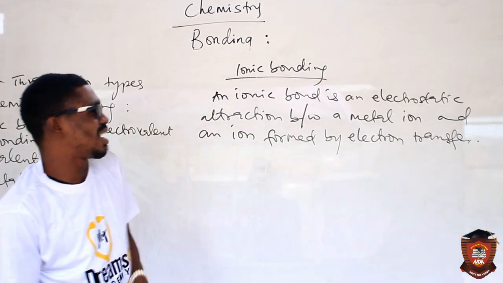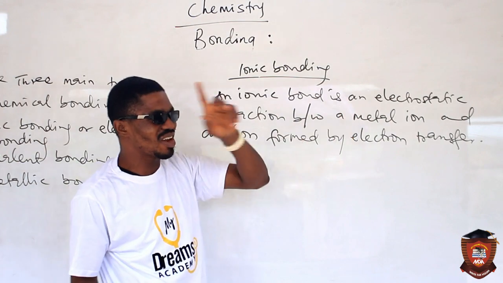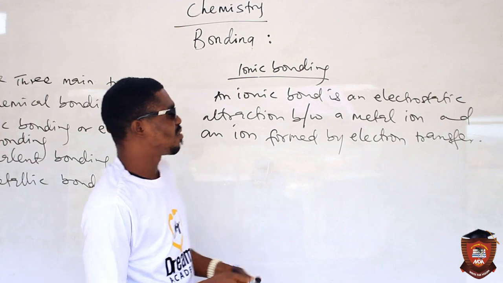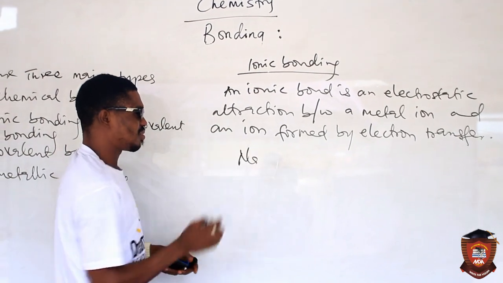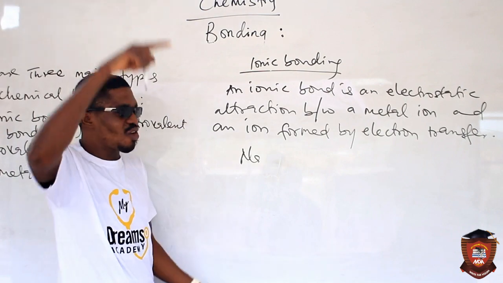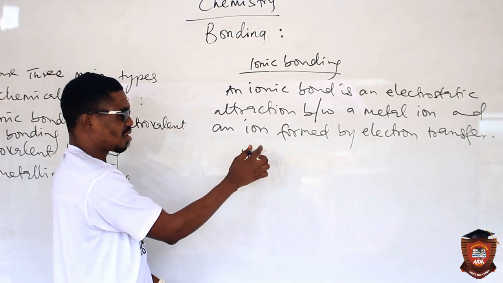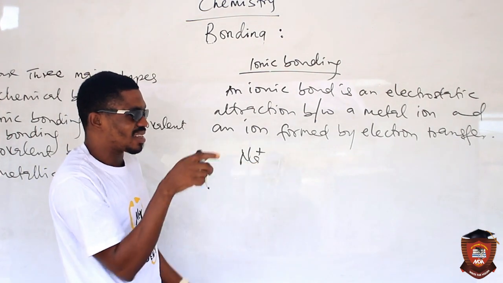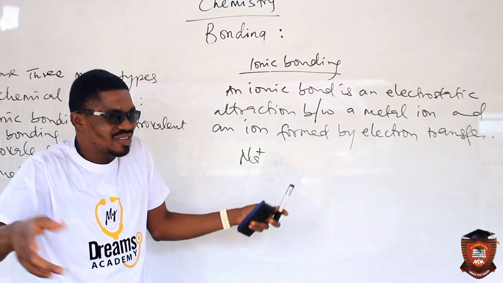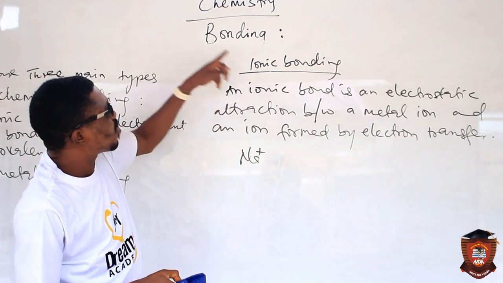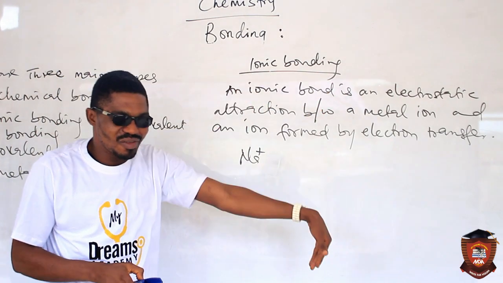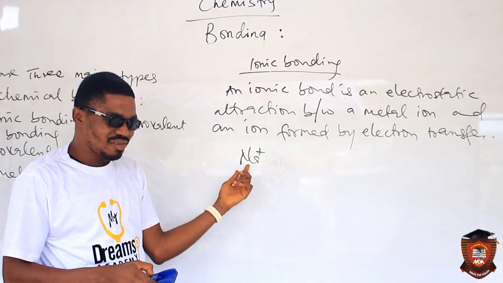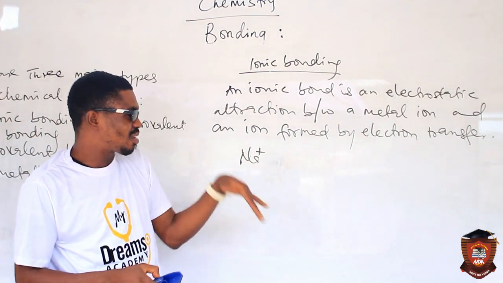So by this, we mean that, of course, you know that a metal normally ionizes by losing an electron, then a non-metal ionizes by gaining an electron. For example, sodium has 11 electrons, 1 on the valence shell. It can lose 1 electron and form sodium ion, which is a cation. And now, how will it lose it? Remember that no element can start reacting unless there is something. That's why we have the word chemical reaction. Before you have reaction, there must be action. So the non-metal will bring an action by coming closer to a metal so that it will be ready to accept an electron from a metal.